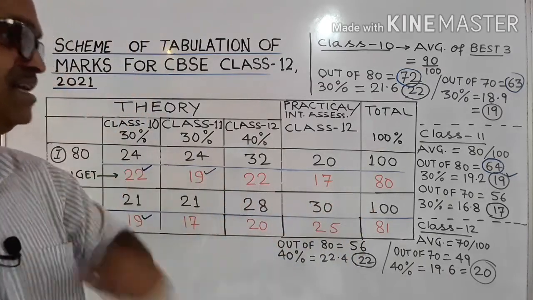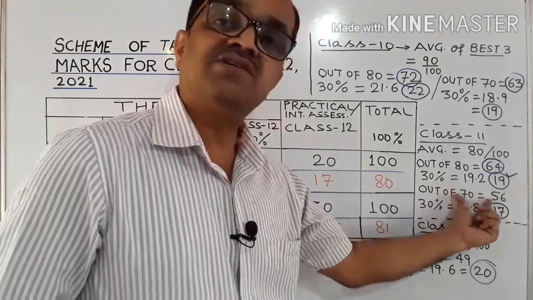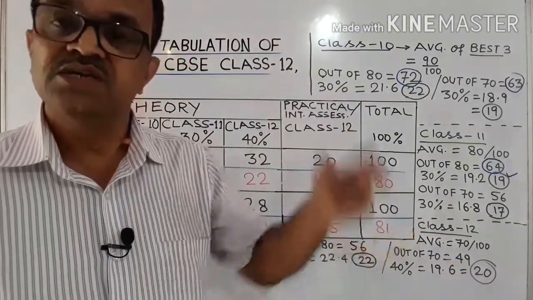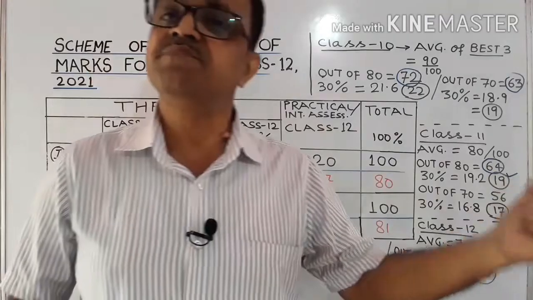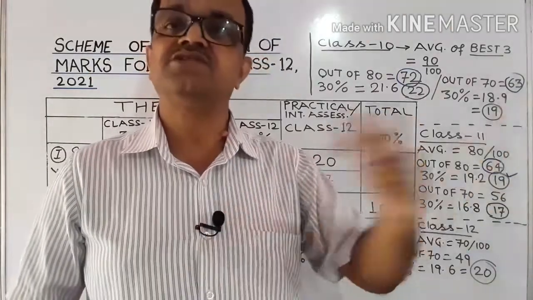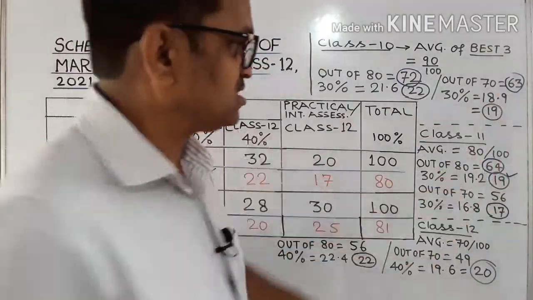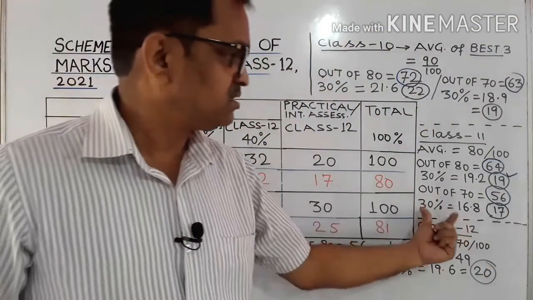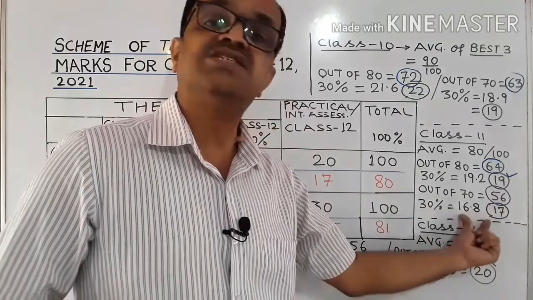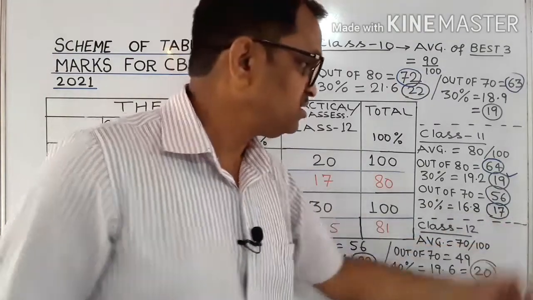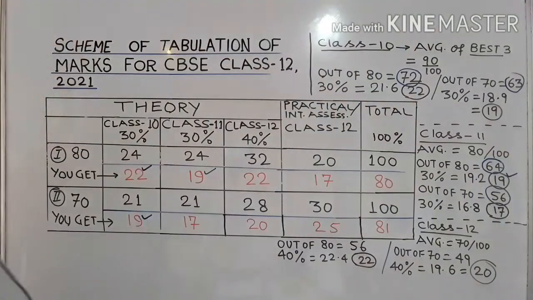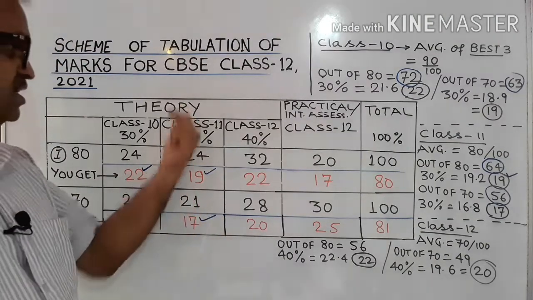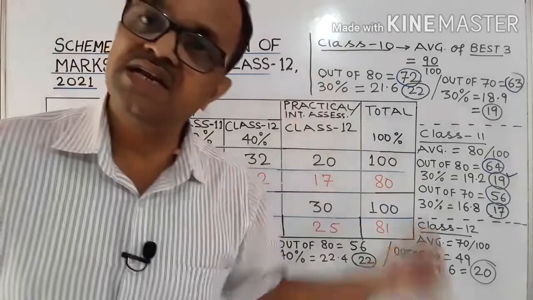But if it is to be converted into 70 theory paper, if it is of 70 marks, suppose science papers are 70 plus 30 practicals, PHE is also 70 plus 30 practical, so it will be of 70 marks, then it is equal to 56 out of 70, and 30% of this 56 would be 16.8, and is rounded to suppose 17, means you got 17 out of 21, that is in this 30% marks of class 11.